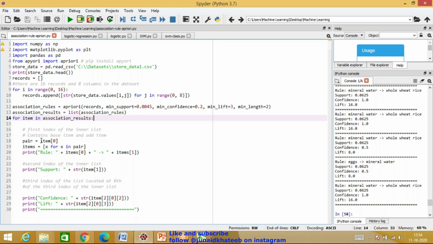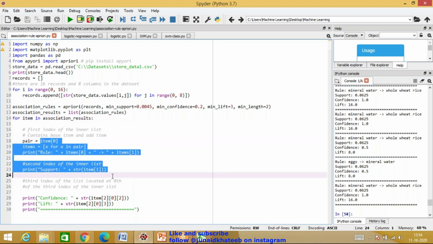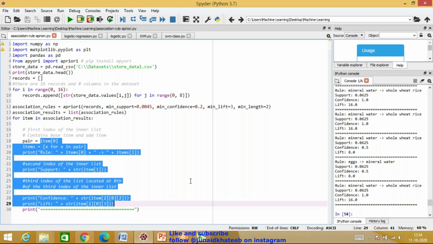Otherwise, what I would have done is, whatever data I'm getting, item 0, item 1, and all this, I will push everything into an Excel sheet. Then in that Excel sheet, I'll apply some kind of sorting, and pick up only those combinations which actually satisfy all the criteria that we are interested in. So that is how this system is going to work.